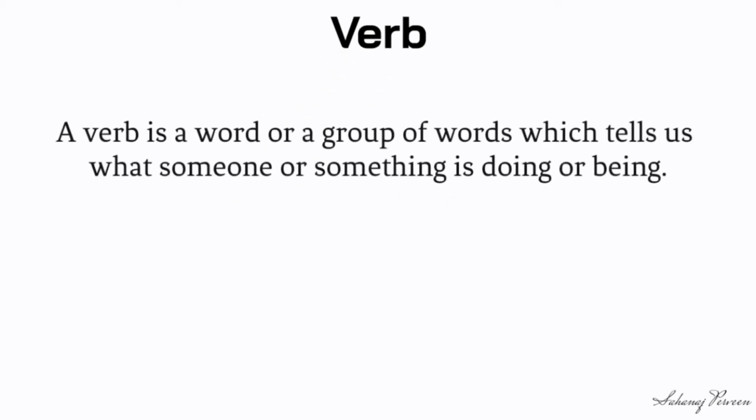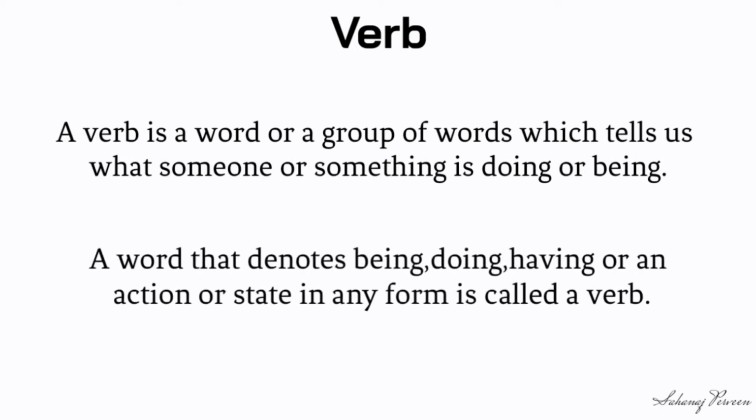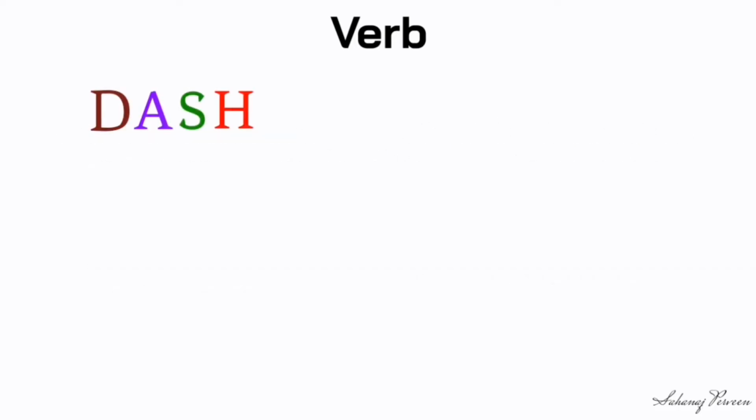A verb is a word or a group of words which tells us what someone or something is doing or being. A word that denotes being, doing, having or an action or a state in any form is called a verb. Dear student, you can remember all information about verbs by using this acrostic DASH.